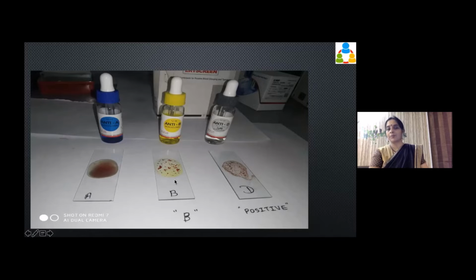In B there is clump, which means B antigen has reacted with B antibody, so this is B group. And D has also produced clump, so it is positive. So the conclusion is this is blood group B positive. Is that clear? Yes, ma'am.